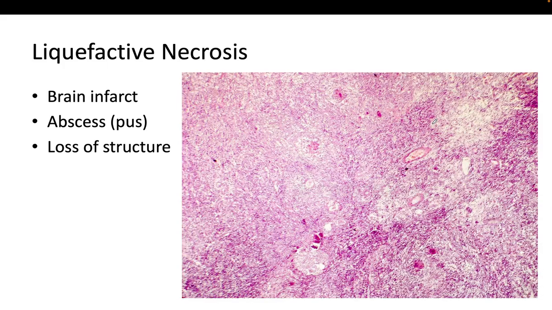This happens because enzymes break down the dead cells very quickly, leading to a massive destruction of the tissues involved. The classic example is the brain after ischemia. We can see liquefactive necrosis also in severe bacterial infections. I'm talking about abscesses, where neutrophils release enzymes and form pus.